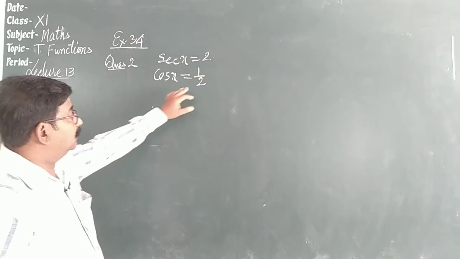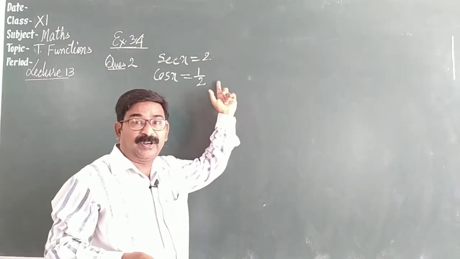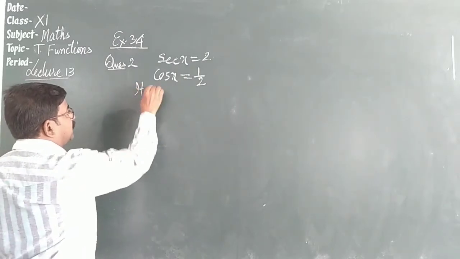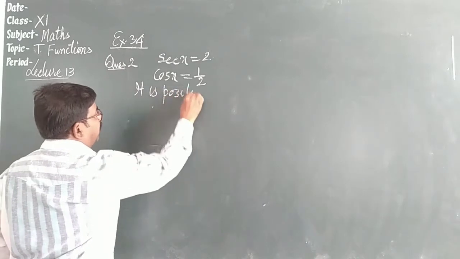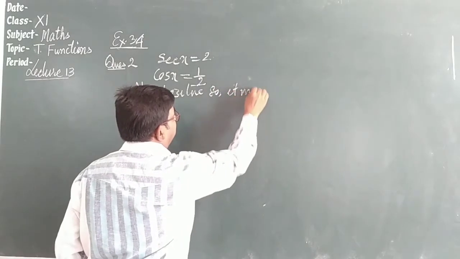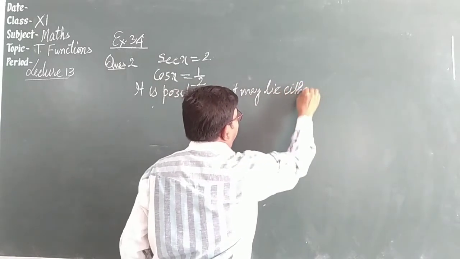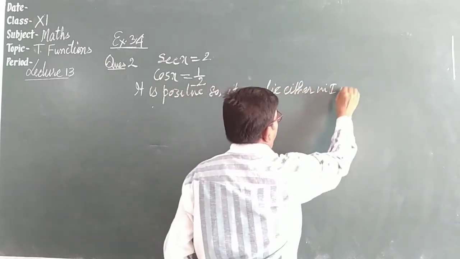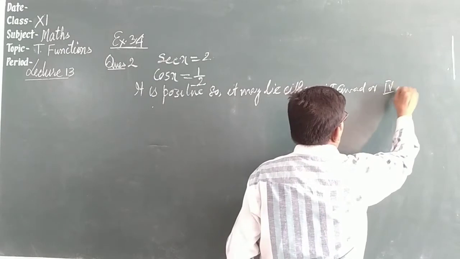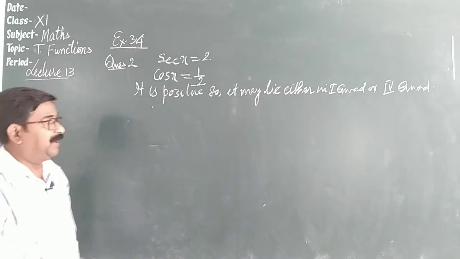Let's see. This is positive. It means it may lie in the first quadrant or the fourth quadrant. You will write here: it is positive, so it may lie either in the first quadrant or the fourth quadrant.